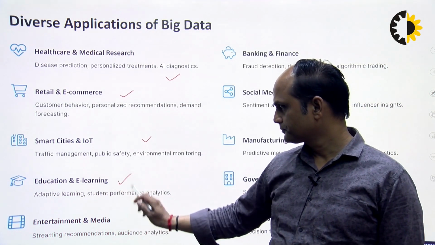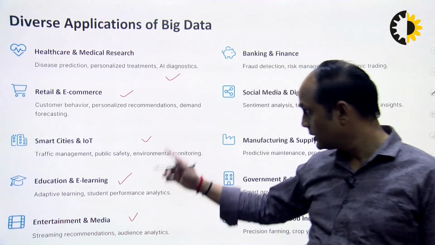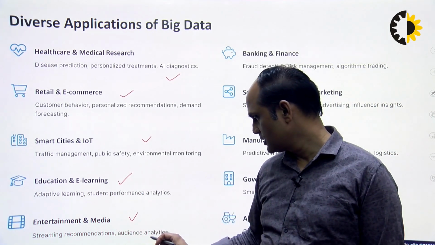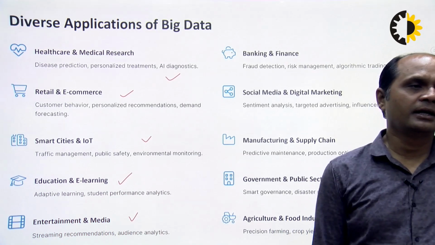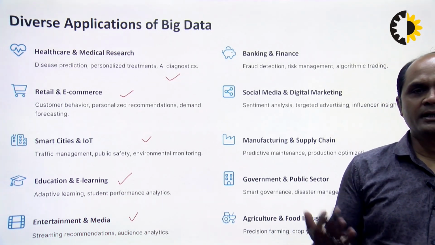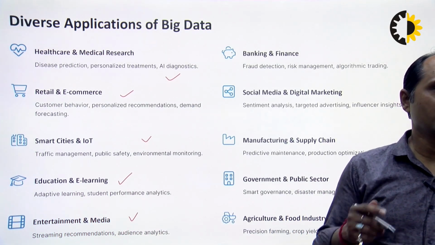After that, entertainment and social media are also examples of big data. Streaming, recommendations and audience analytics are there in entertainment and media. Suppose we have a live cricket announcement, or live cricket scores updated streaming by streaming.